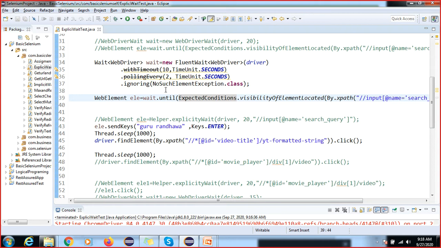I've shown you, right? We have a list of exceptions inside this ExpectedConditions class, but we don't know which exception we have to apply. Sometimes you can see the element is not clickable or not interactable. If you are not able to understand, search on Google, you will get the solution, and as per that you can apply it.